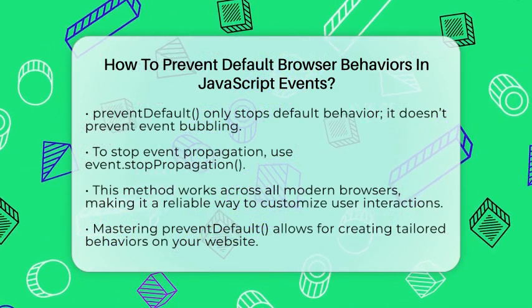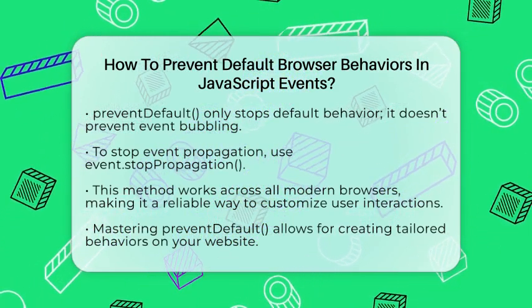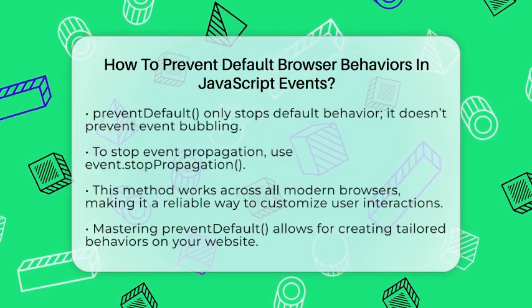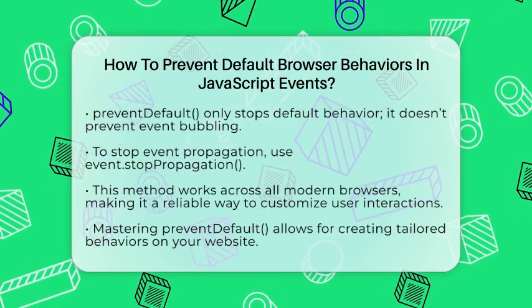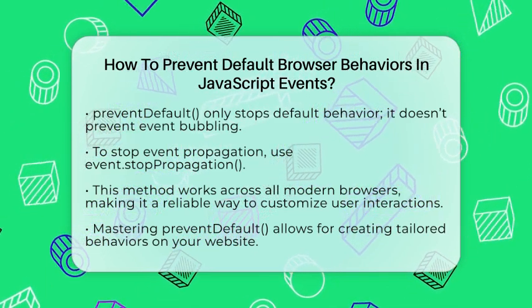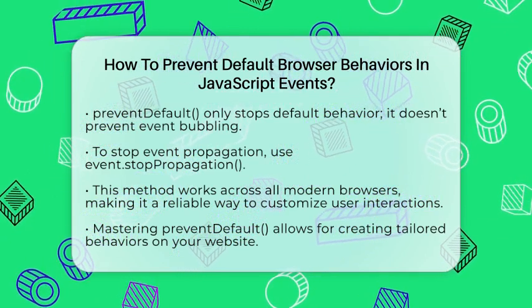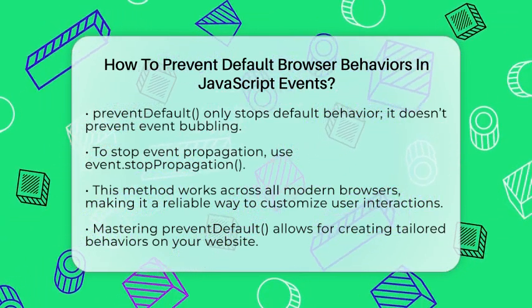Also, preventDefault only stops the default browser behavior. It doesn't stop the event from bubbling up through the DOM. If you want to stop the event from moving to parent elements, you'd use event.stopPropagation. This method is supported across all modern browsers, making it a reliable way to control user interactions.